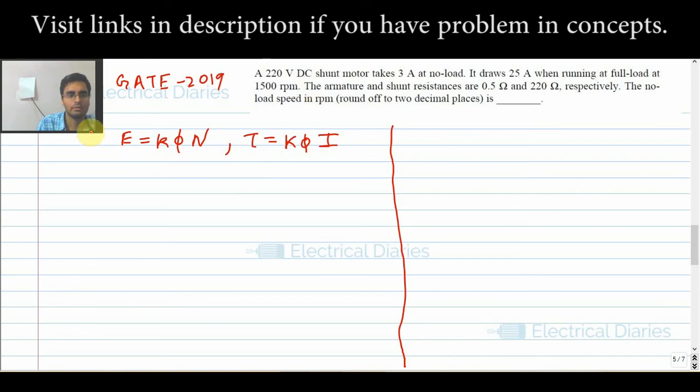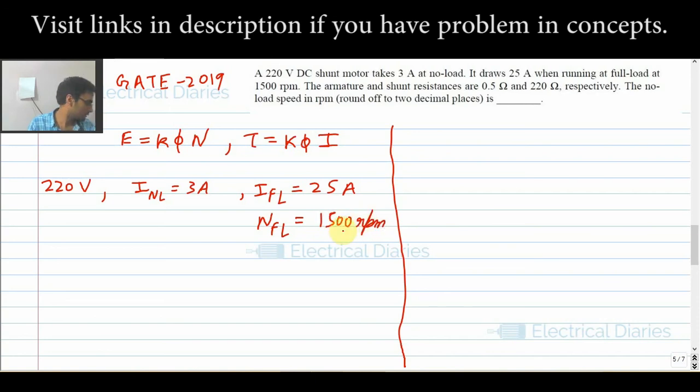Now let us read this question. It is given that a 220 volt DC motor takes 3 ampere at no load. I no load is 3 amps. It draws 25 amperes when running at full load. I full load is given as 25 amps. Speed at full load is given as 1500 rpm. The speed is given.